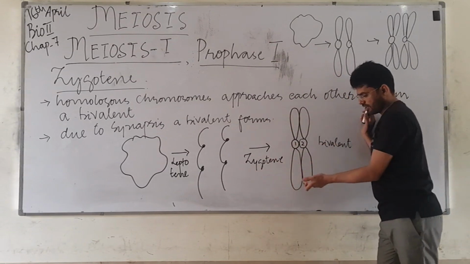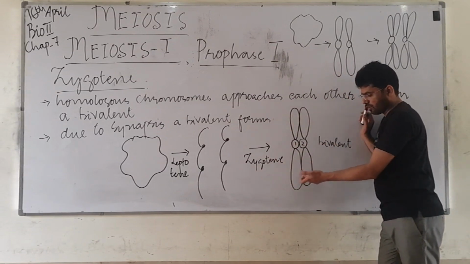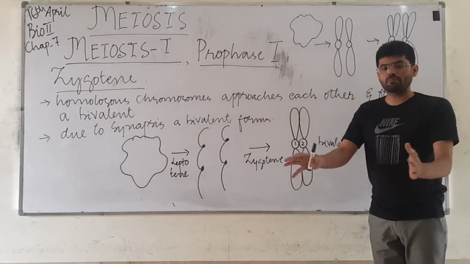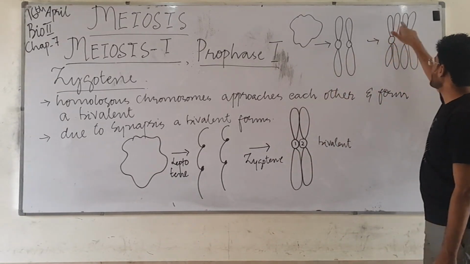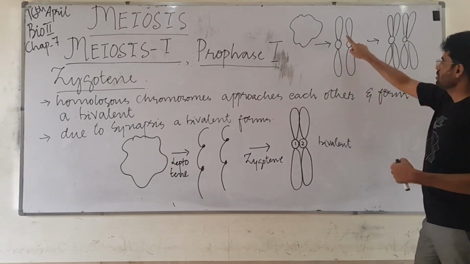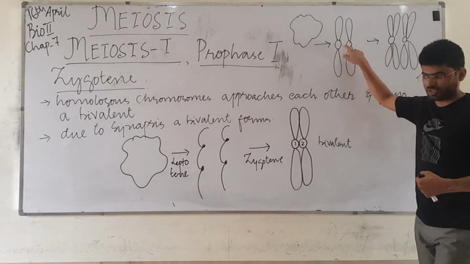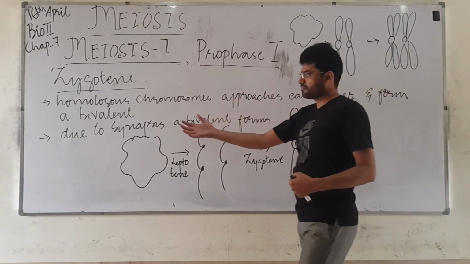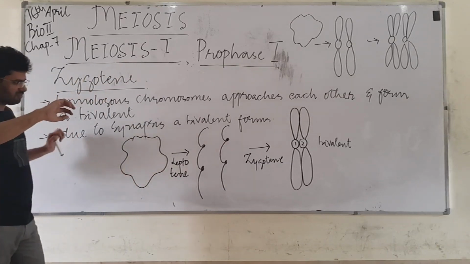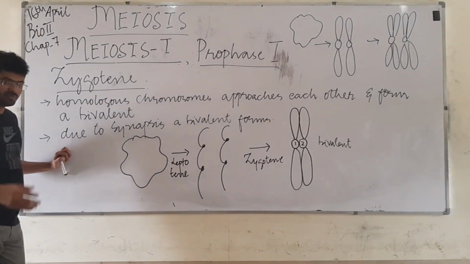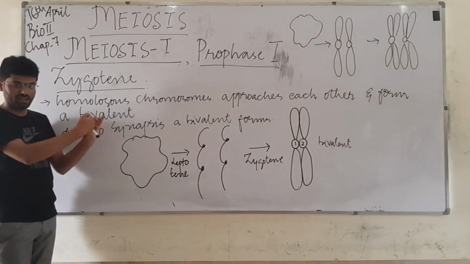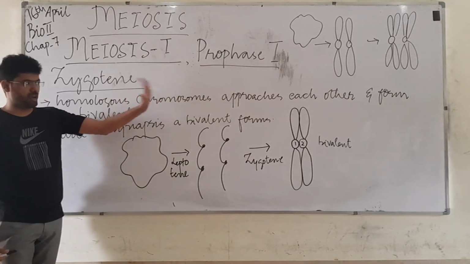As you can see, these two chromatids are joined at one place over here, and they are joined at one place over here. You will not be able to see this type of jointing or close attraction in the prophase of mitosis. As I said, there isn't any leptotene, zygotene, pachytene, diplotene in the prophase of mitosis, but these substages are involved in the prophase of meiosis.